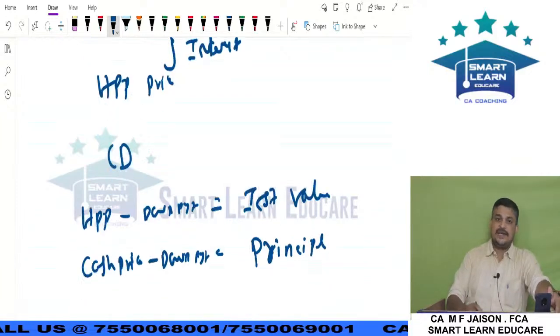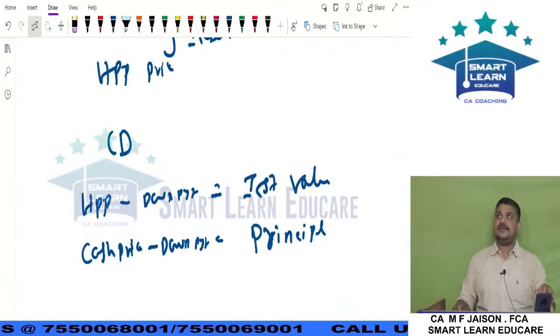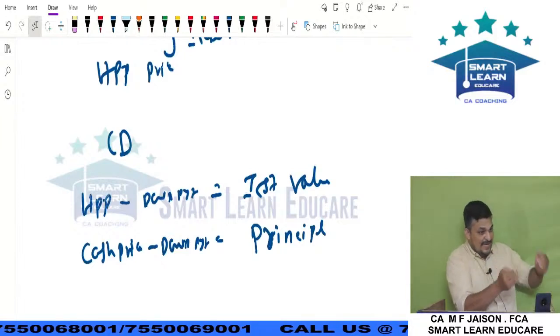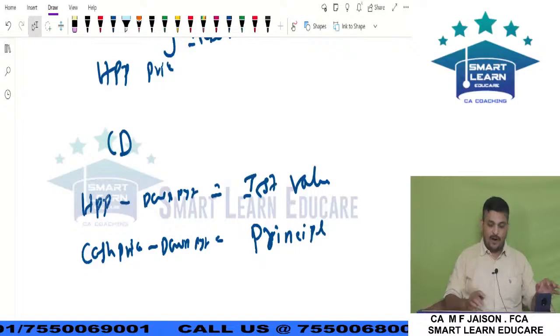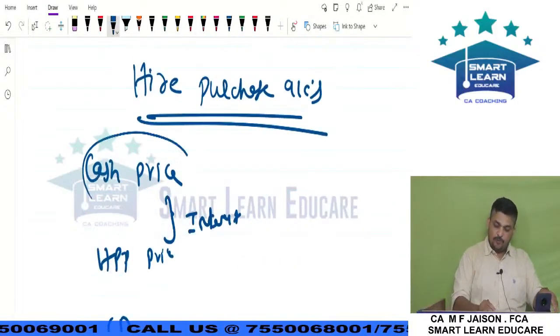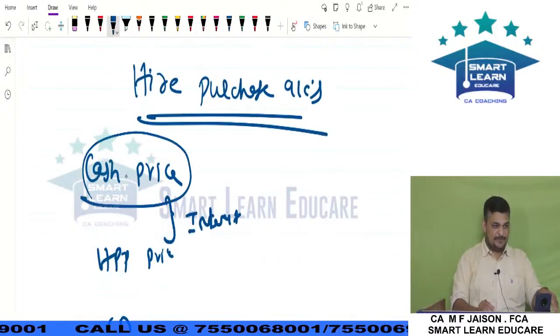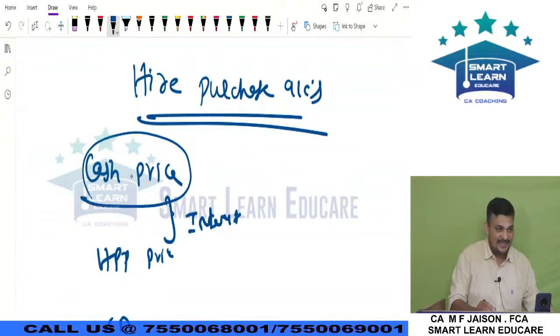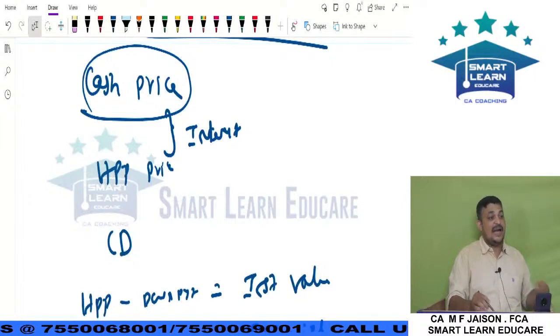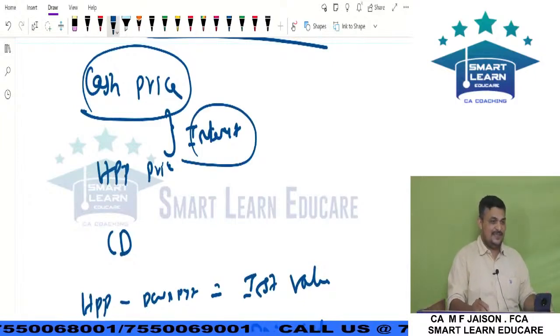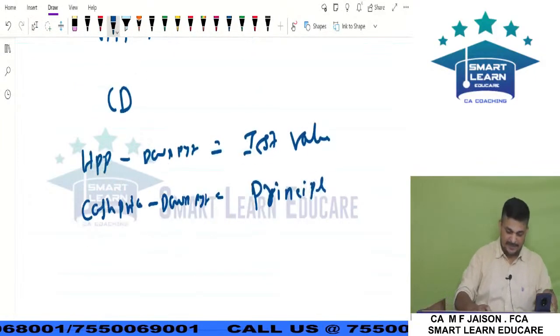So we understand hire purchase is a transaction which involves buying of an asset under a finance. What is actually happening is that the original transaction is happening at cash price, but since I don't have money, I took a loan and I am repaying by installments at a higher value which includes interest. That is what we consider as HP price.